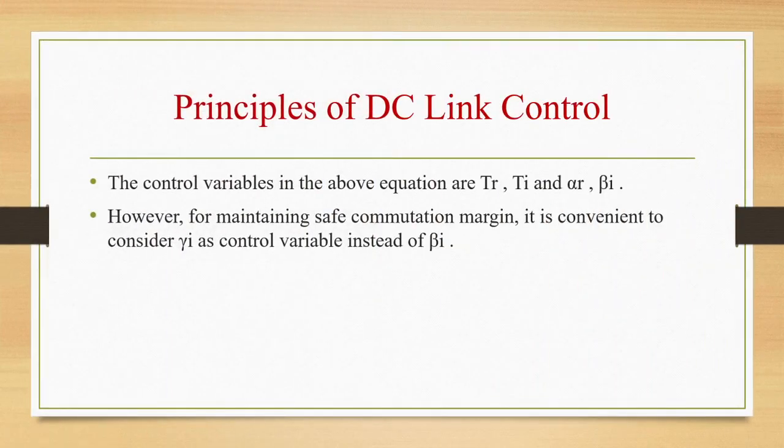The control variables in the equation are TR, TI and alpha R, beta I. However, for maintaining safe commutation margin, it is convenient to consider gamma I as the control variable instead of beta I. As the denominator in equation 9 is small, even small changes in the voltage magnitudes ER or EI can result in large changes in DC current, if the control variables are held constant.